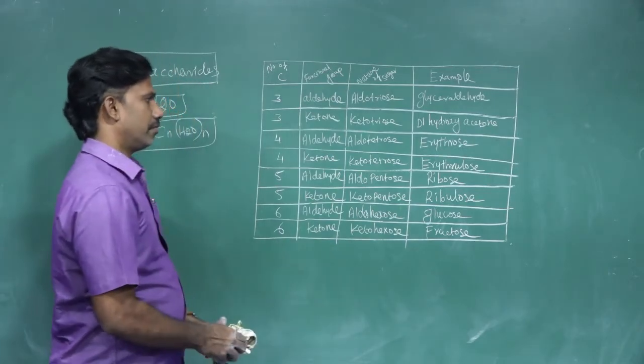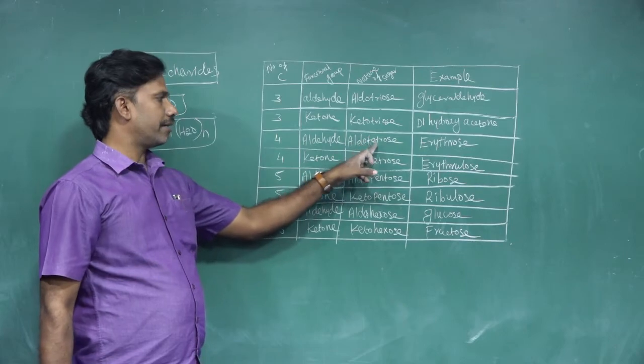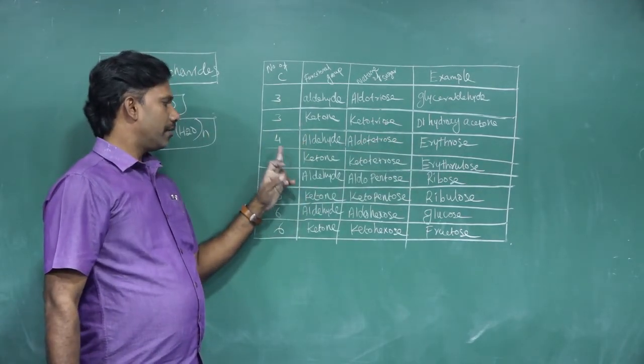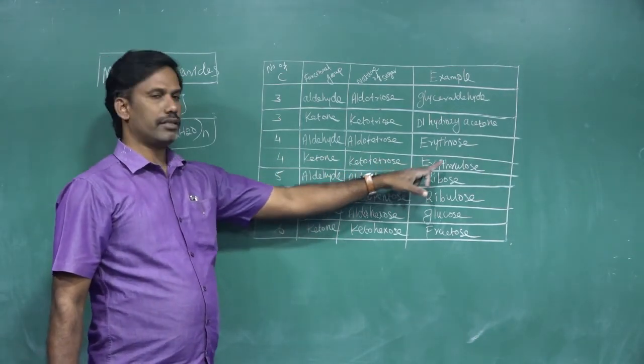Then 4 carbon. A 4 carbon aldehyde, aldo for aldehyde, is an aldotetrose, erythrose. Then a 4 carbon with a ketone functional group is a ketotetrose, erythrulose.